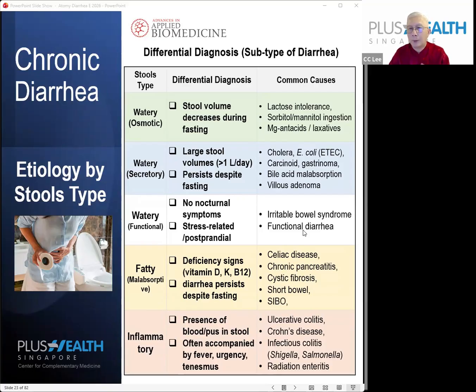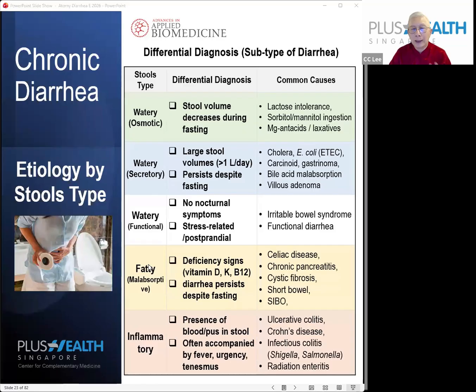So most of the time, I'll put it that way, most of the time, unless you are Asian, when you have watery diarrhea, chances are you either have a combination of lactose intolerance or you have functional diarrhea. This is generally my experience. But when your stool volume is very large and persists despite your fasting, then you have to be careful. It could be a bacterial infection type of diarrhea.